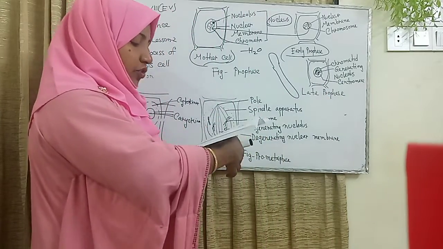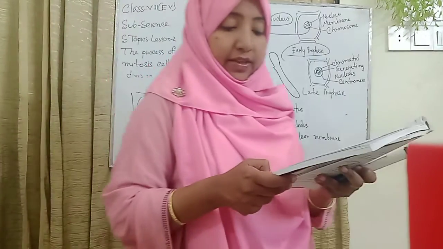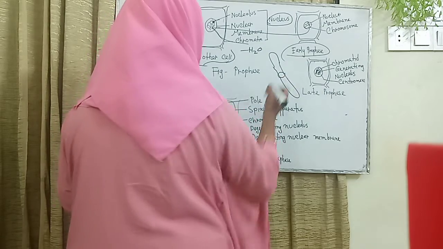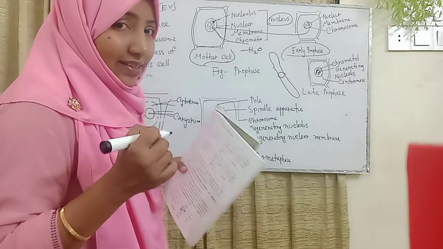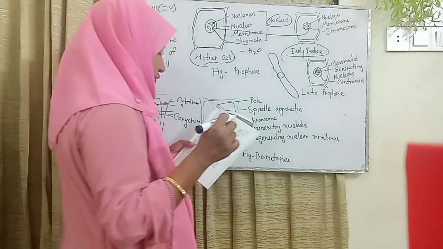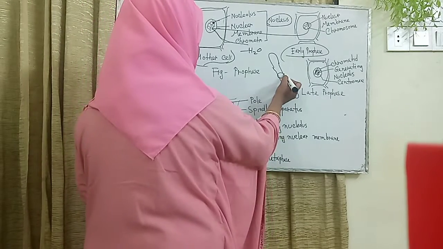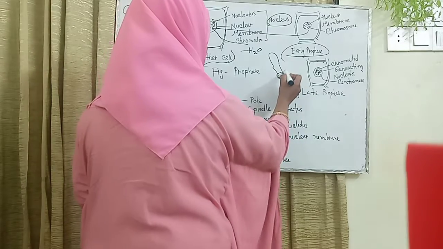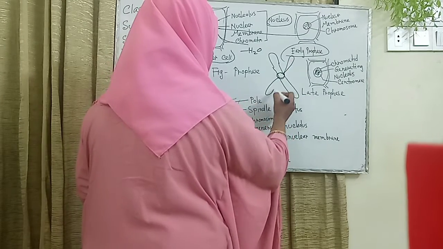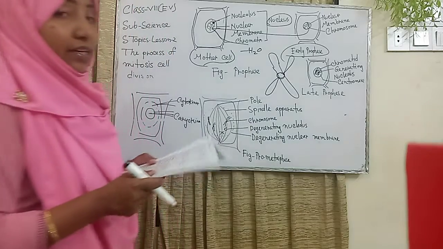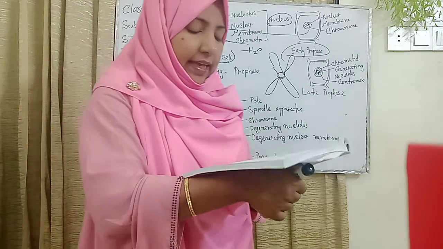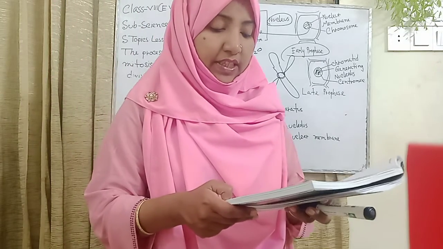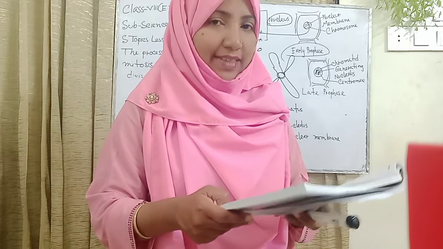Now each chromosome divides longitudinally into two chromatids. Here is this structure, where the centromere comes from the middle of the chromosome. Then it is divided into this structure, and another name for it is the chromatid. Each chromosome divides longitudinally into two chromatids. The sister chromatids are joined together at their centromere.